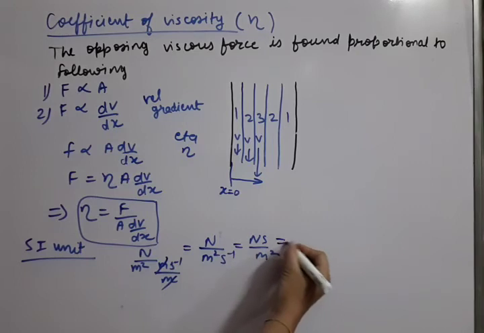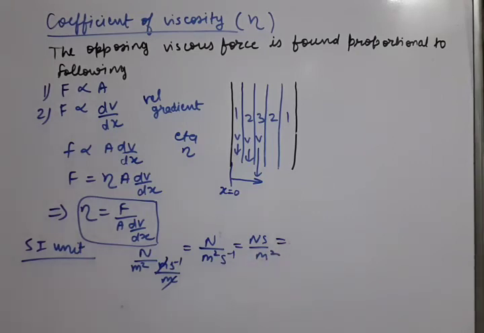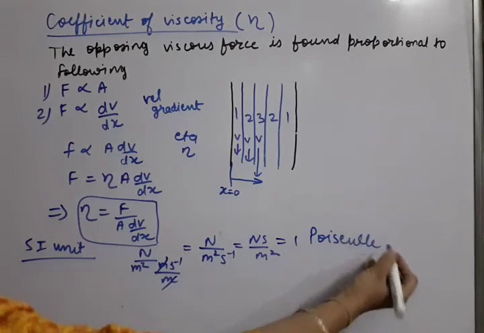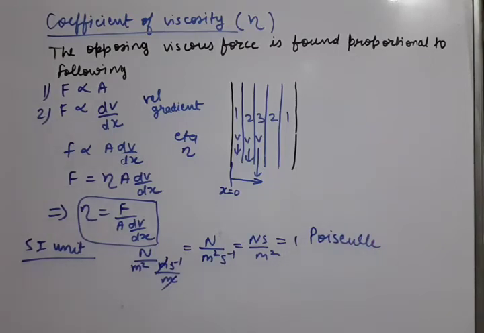Now we can call it by a single name also. Like for pressure we use the unit Pascal. In the same manner for this coefficient of viscosity we use the term Poiseuille. Okay. So 1 Poiseuille means 1 Newton second upon meter square.